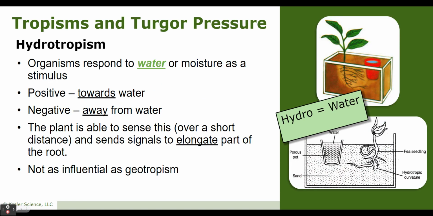Hydrotropism. Organisms respond to water or moisture as a stimulus. If it's a positive tropism, it's moving towards the water. In a negative tropism, it's moving away from water. The plant is able to sense this over a short distance and send signals to elongate or stretch part of the root. You can see that in the picture here. It's not as influential as geotropism.